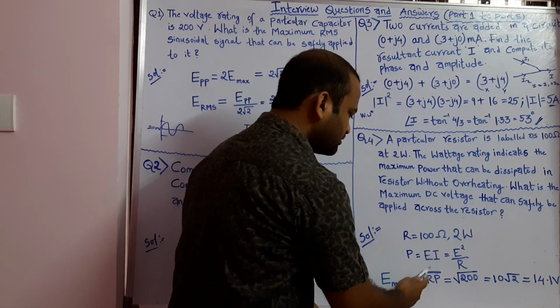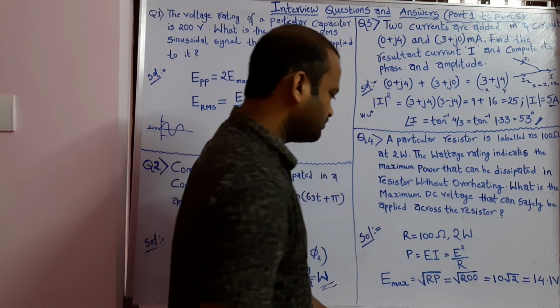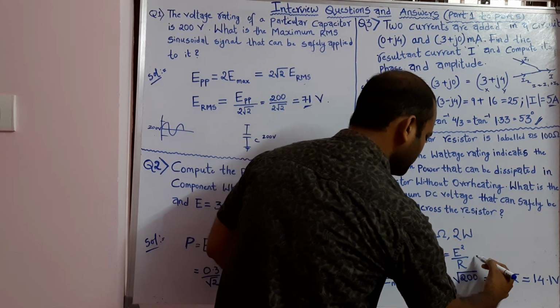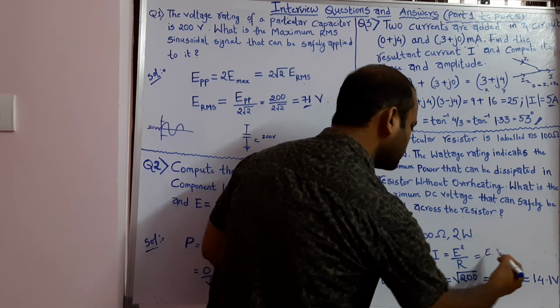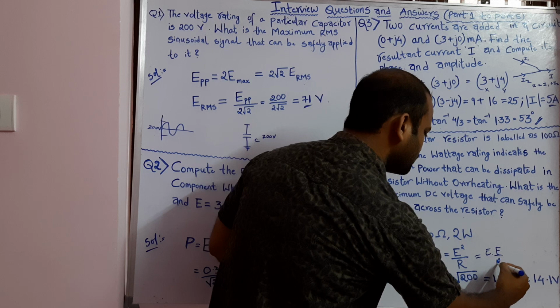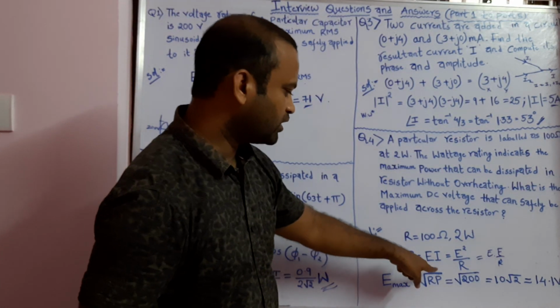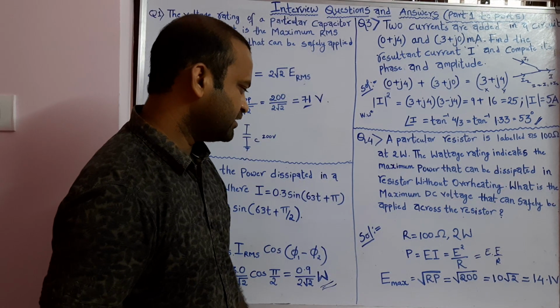So the power formula is P equal to EI, and since I equal to E by R, P equal to E square by R. So you can write P equal to EI or P equal to E square by R. Right?